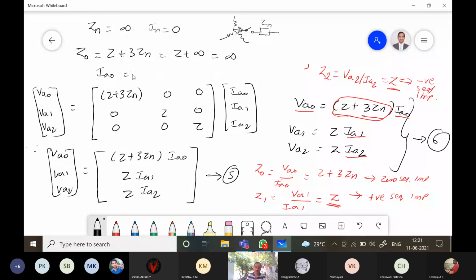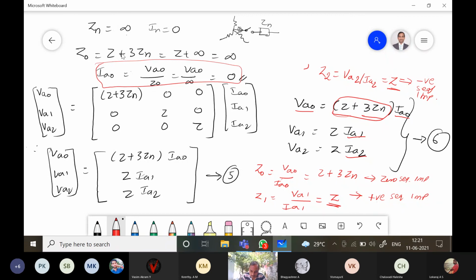Ia naught is equal to Va naught by Z0. Va naught by infinity, so this will become 0. So this is about the sequence impedance of the network.